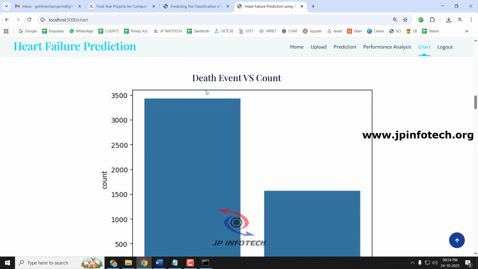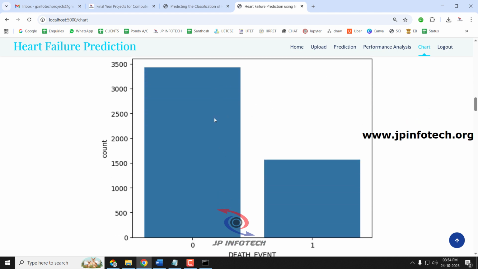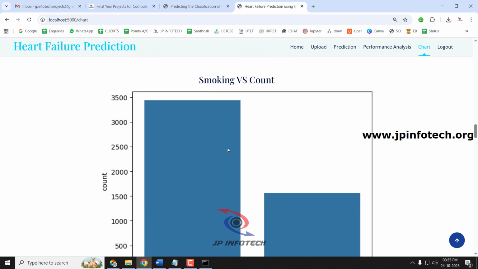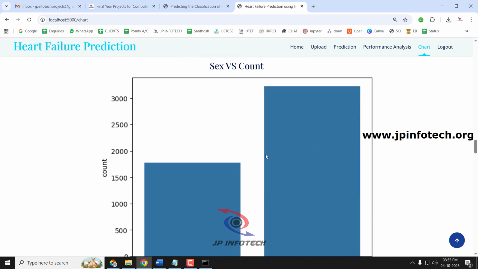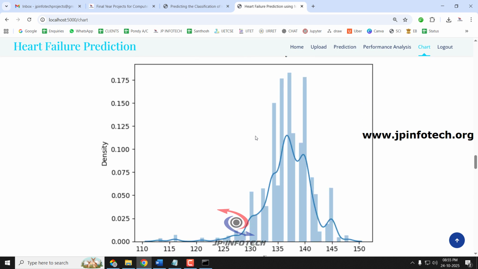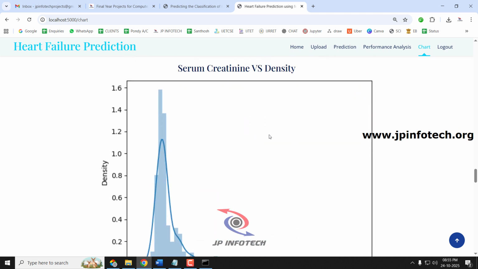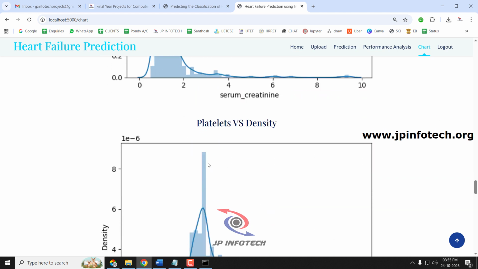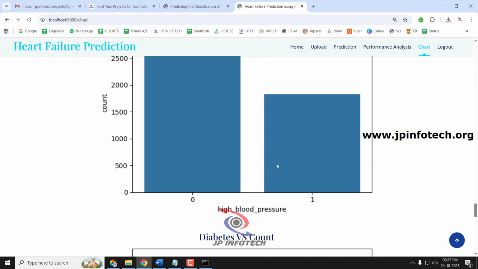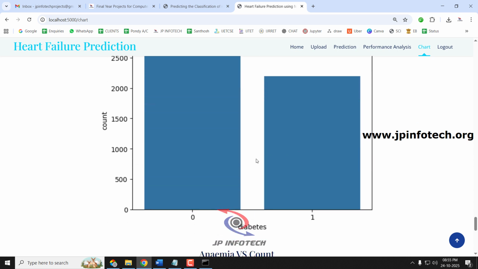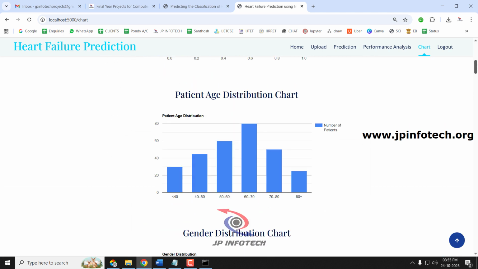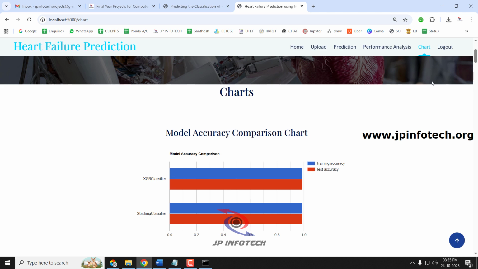And these are all the graphs that are updated in the model, showing the death event versus count, time versus density, smoking count chart, male and female count chart, serum sodium density chart, serum creatinine versus density chart, platelet density chart, blood pressure versus count, diabetes count chart, anemia count chart. These are all the various charts that we have provided in the chart part of the project.